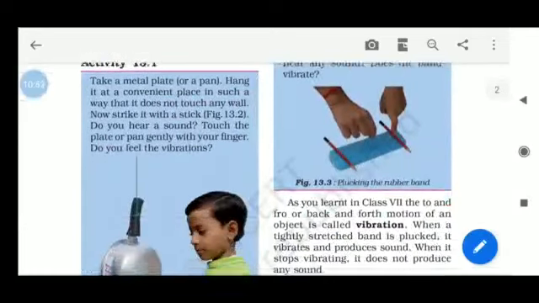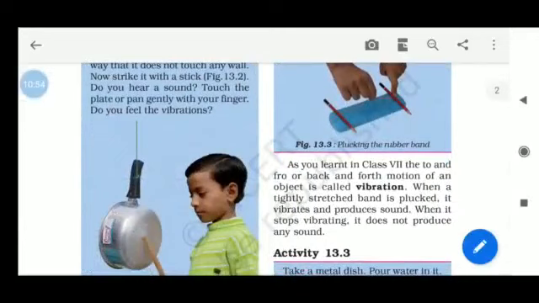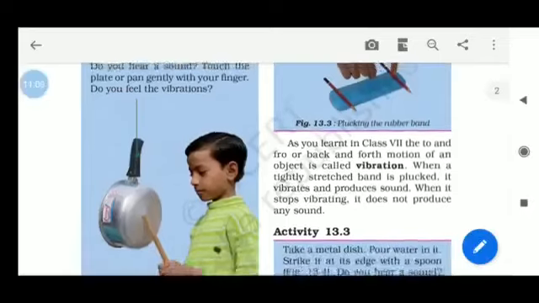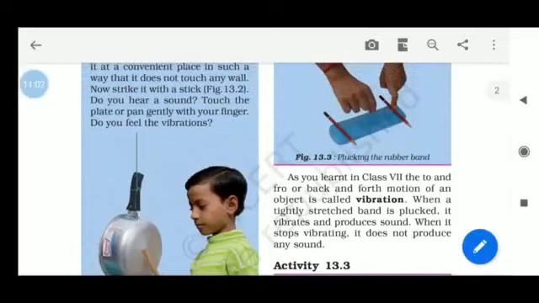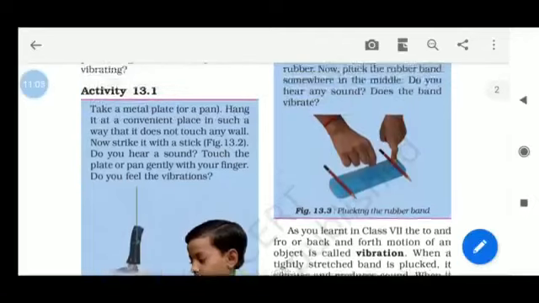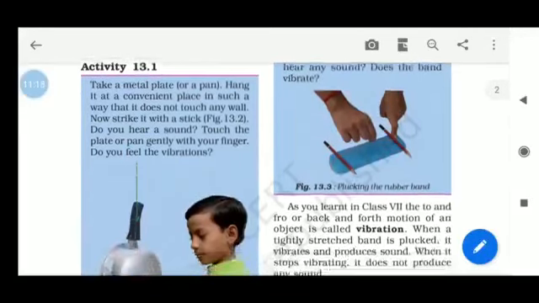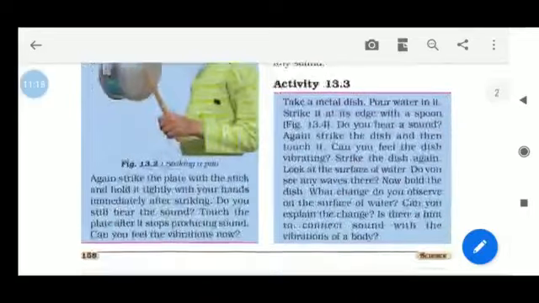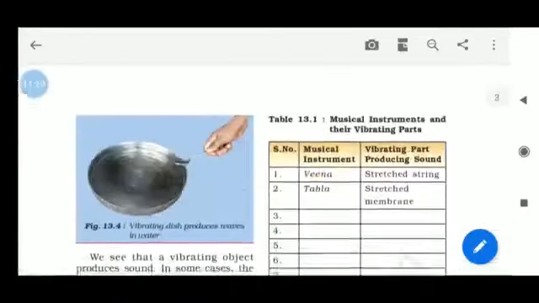So look at that activity. One boy is taking a cooker and a stick and continuously striking it. It will produce some kind of vibrations. And if you take two pencils and a pad, and connect them with a string made of rubber, while you are pulling that string, it will produce some kind of sound. So this kind of activity they have given.